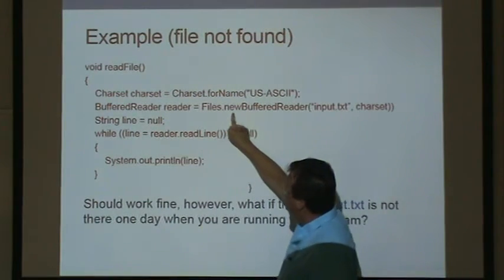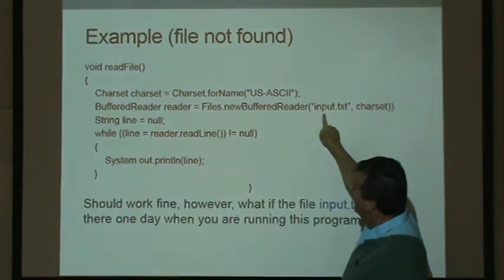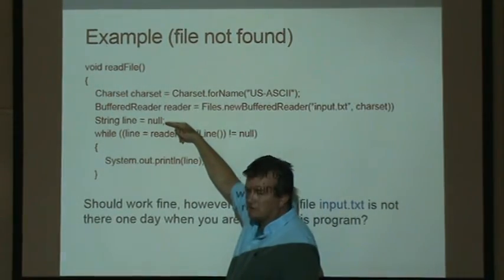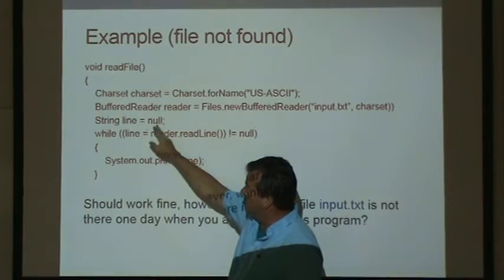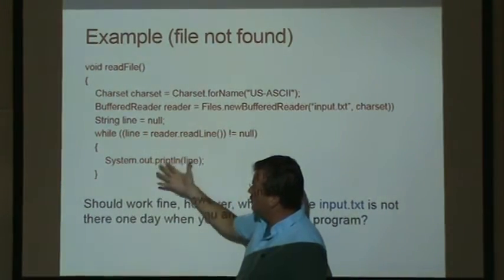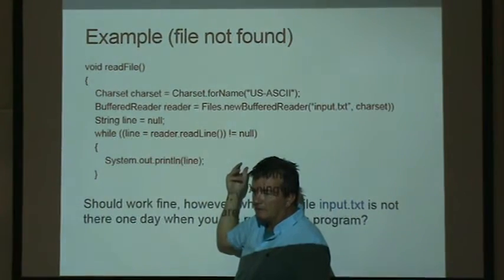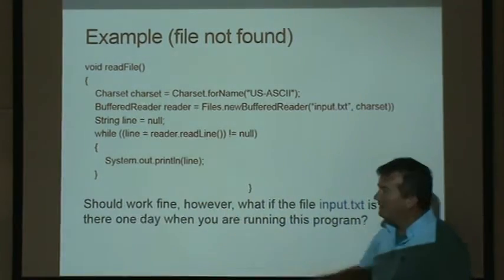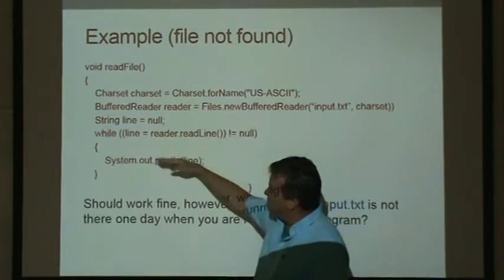So this line right here, we're reading the file. The file's not there. The next line of code assumes we have successfully read the file. So we make line equal null, and then we keep reading from the file. As long as it's not null, we keep printing out the line. But there's not going to be any line because the file's not there. Would this cause damage to run this code?